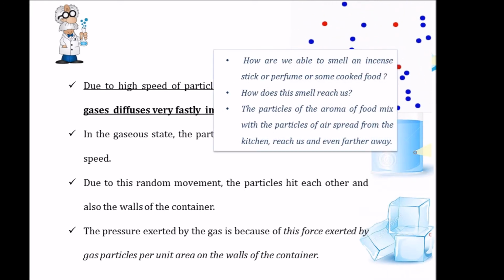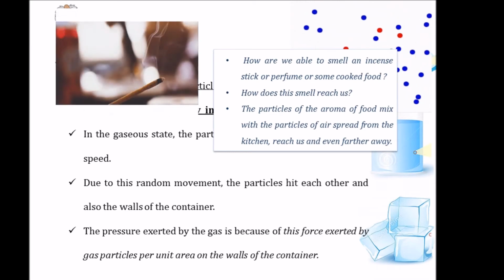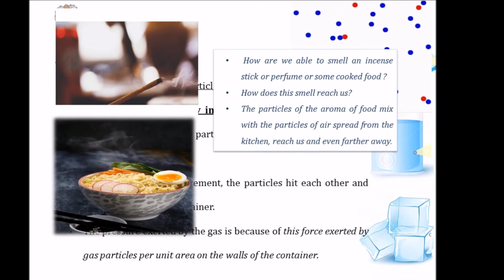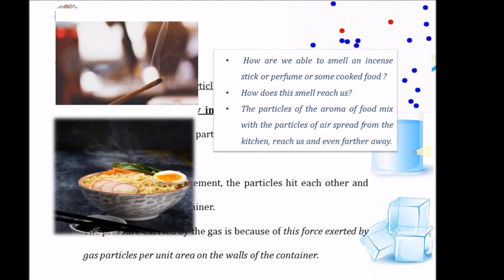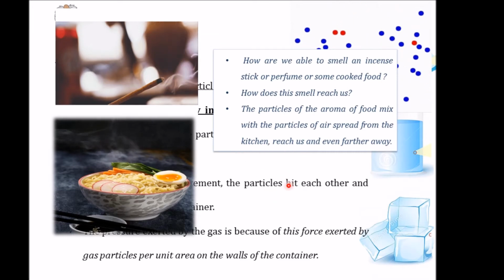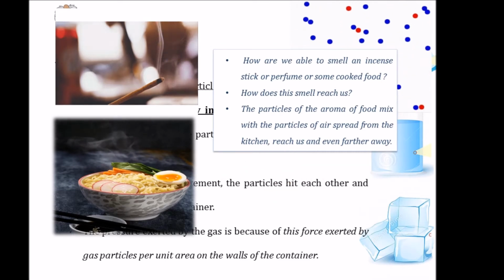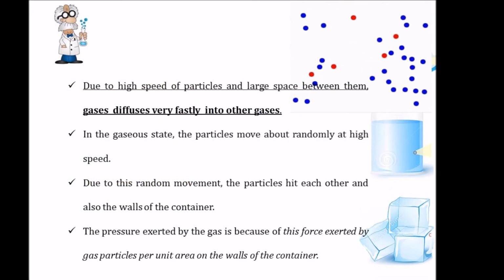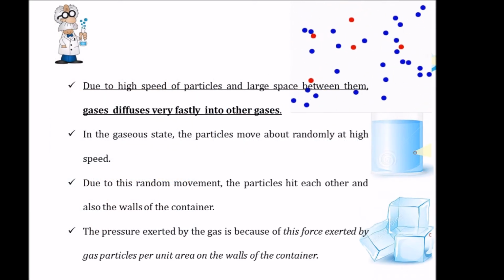Let's take some instances. How are we able to smell an incense stick or a perfume or some cooked food? Now, how does the smell reach us? The particles of the aroma of the food mix with the particles of the air, spread from the kitchen and reach us even though we are far away. So that's how fast these particles move.